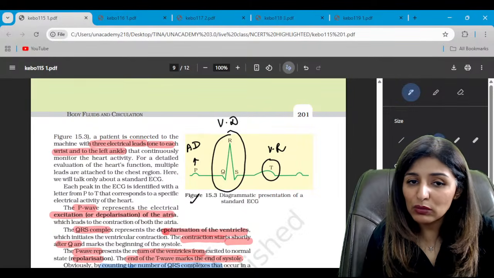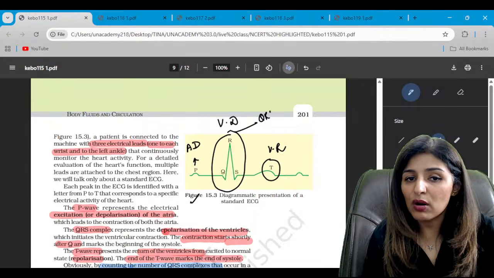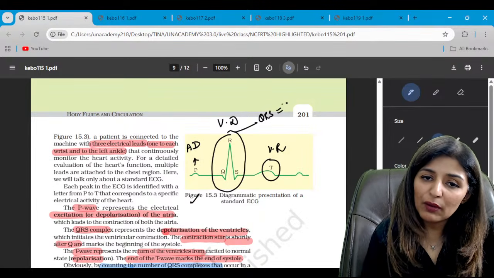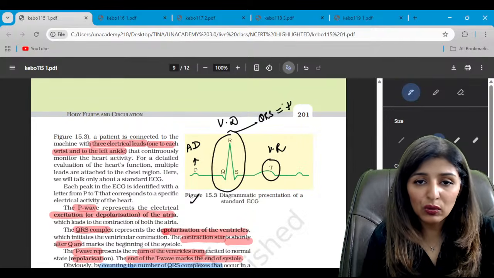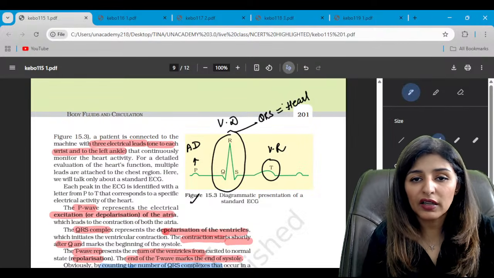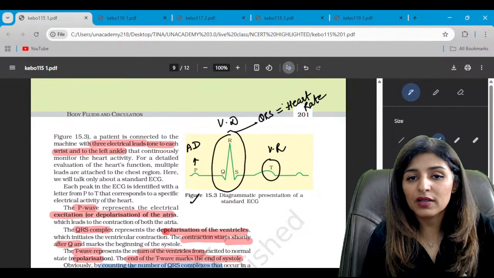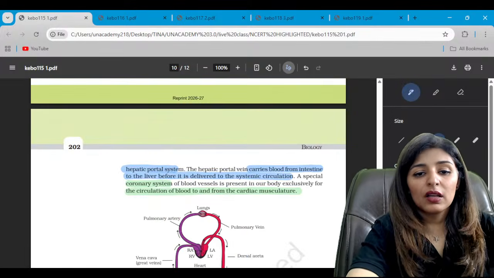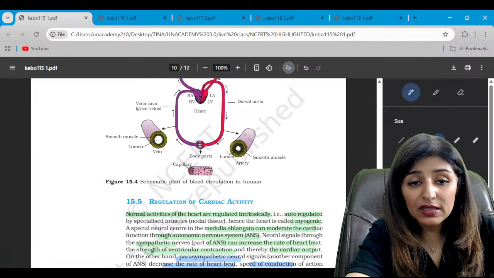Now, by counting the number of QRS complexes, you can also get to know the number of heartbeats per minute. So, the number of QRS complexes is equal to the heart rate. Is that clear? Now, here we see the double circulation.